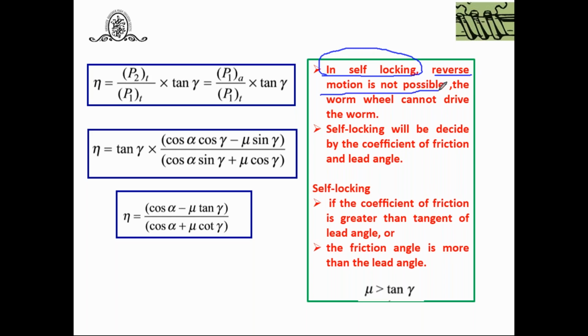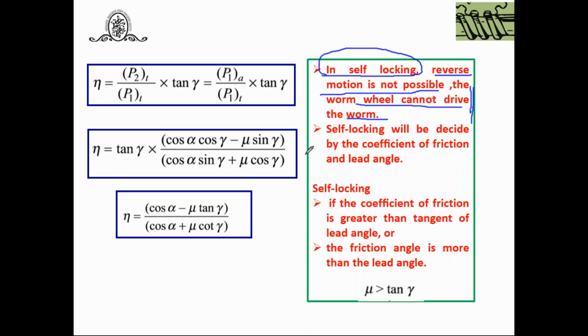You can't connect the worm wheel to the prime mover and take the power output at the worm. Try to understand. It's not possible because here the worm wheel cannot drive the worm. Try to understand, this is the one thing.